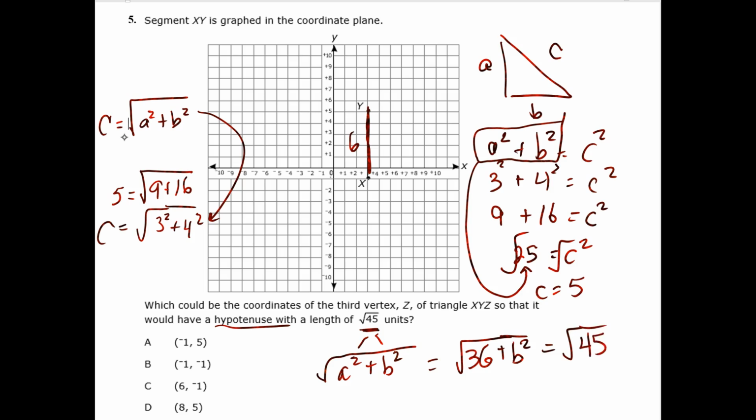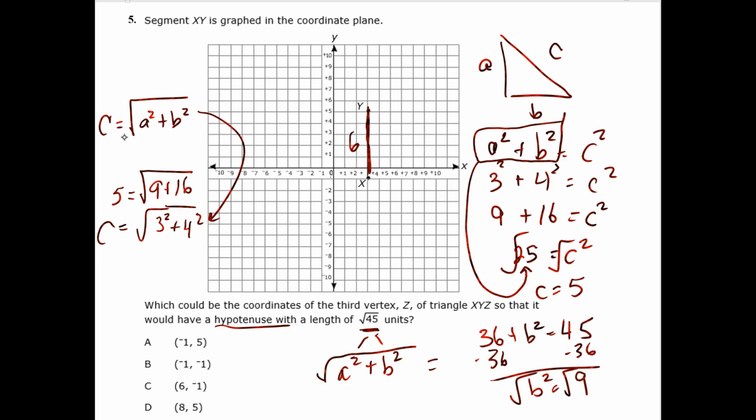So technically I'm saying, what number squared is going to give me 45 when I add it together? If I take this out of the square root, we're saying 36 plus B squared is going to give me 45. This is just a simple equation. Subtract 36, B squared is equal to 9, and then we take the square root, B is equal to 3.